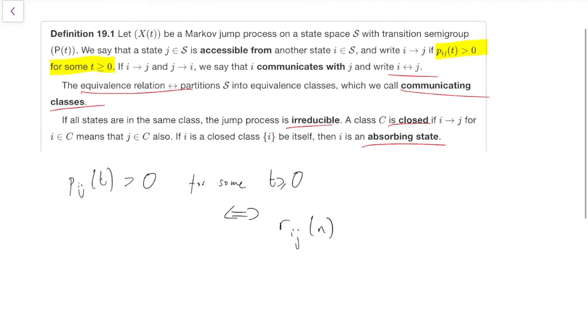If and only if R_ij(n) is bigger than 0 for some n greater than 0, where this n is an integer and the t is a real number. In other words, we communicate in the Markov jump process if and only if we communicate in the discrete time jump chain. So we can just go straight to the jump chain, the old discrete time stuff, and carry on as we did.